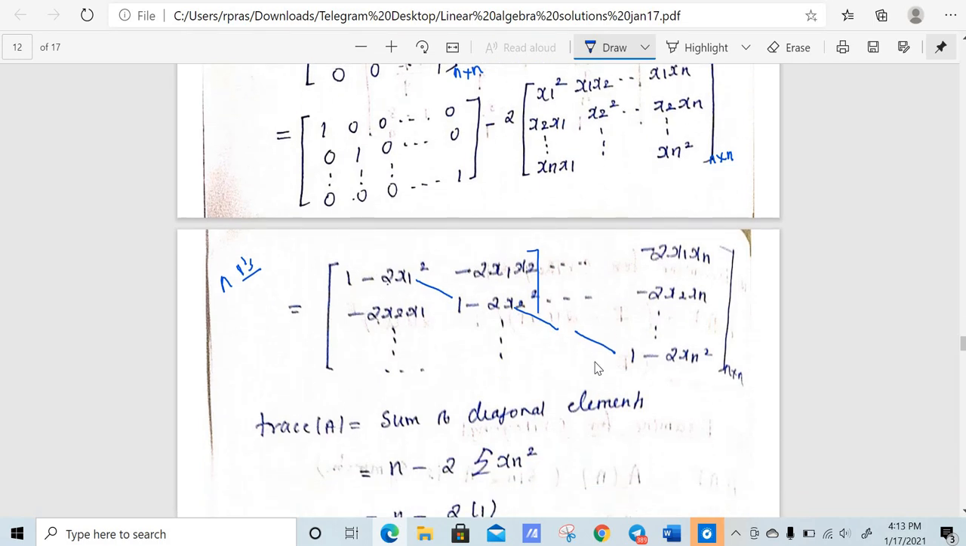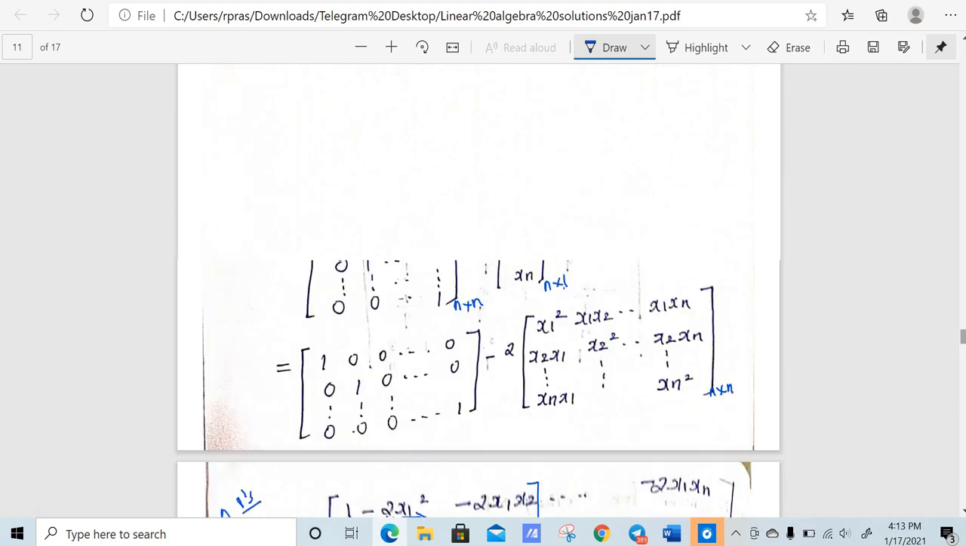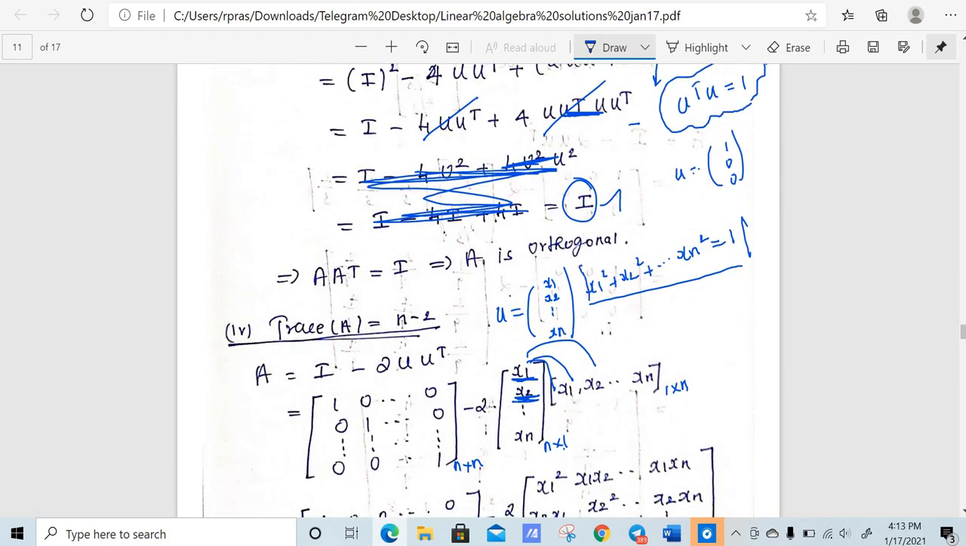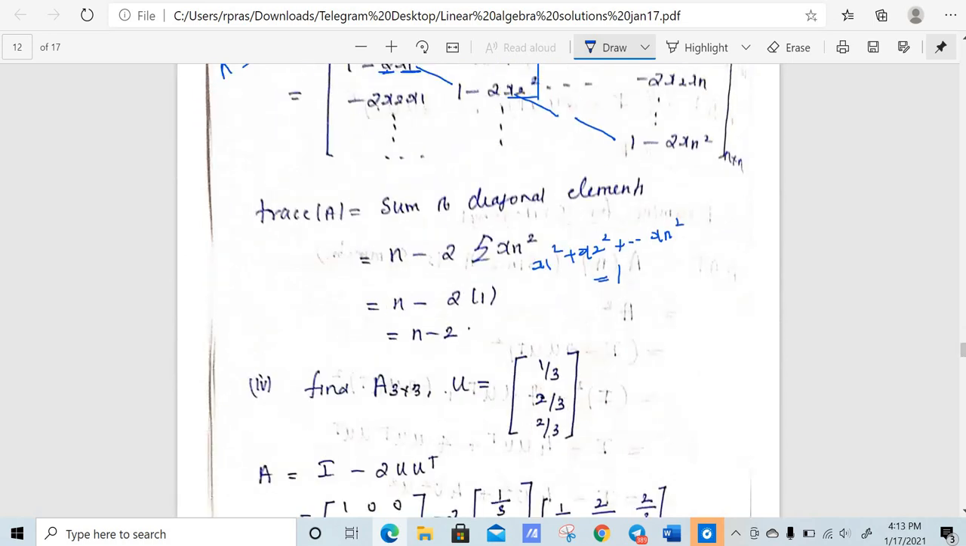Minus 2 times x1 square plus x2 square up to xn square. So the sum of the diagonal elements will be n minus 2 times summation xi square. So what is summation xi square? It is x1 square plus x2 square up to xn square, which is equal to 1 because U is a unit column vector. So that means this will satisfy this condition, right? So therefore n minus 2 into this will be 1. So we will have n minus 2, right? This is the one we need to show.